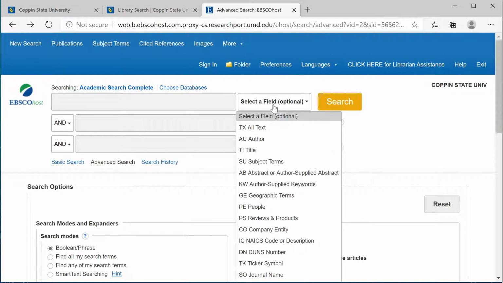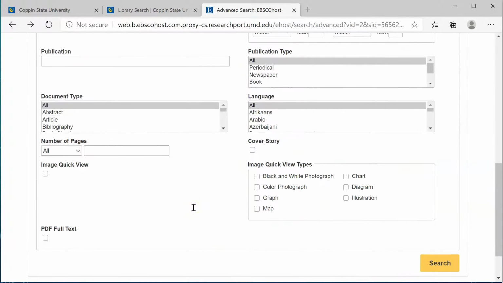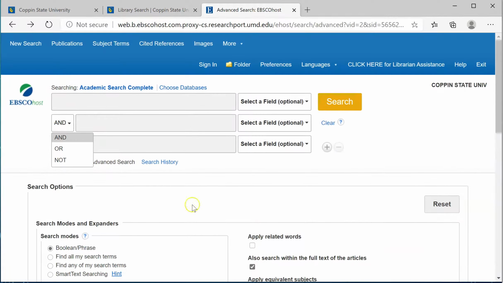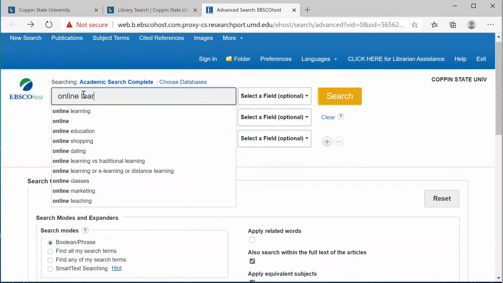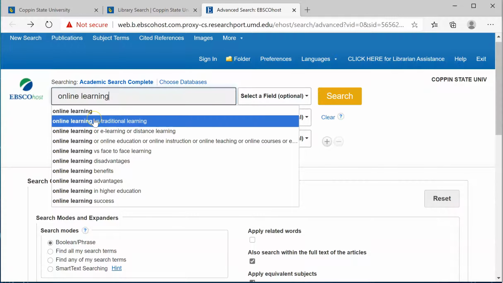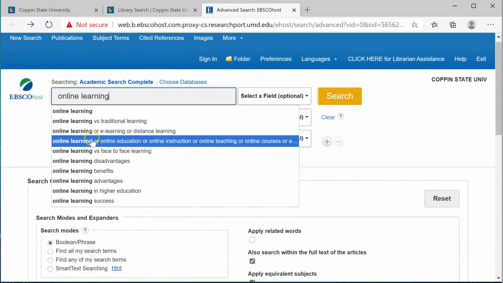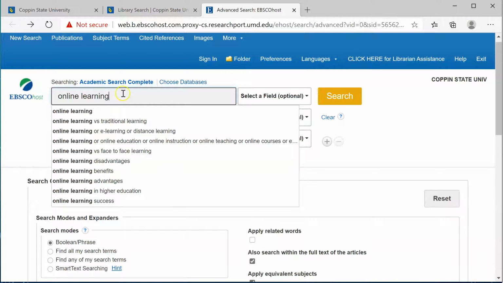Next, we can change the field type, add Boolean operators, or take advantage of the multiple search fields. We can change the other search options or limiters on the next screen. Let's perform a word search for online learning. And as you can see, there are pre-populated search terms or keywords that are relevant to our original search.